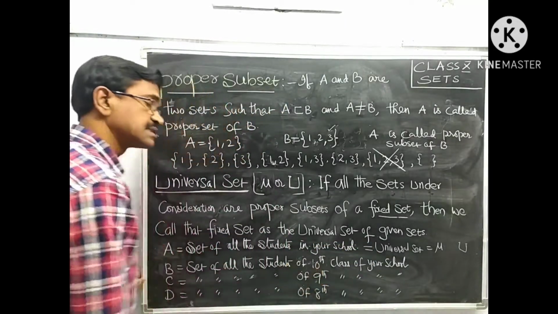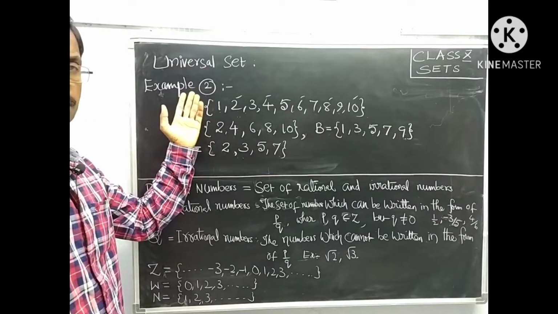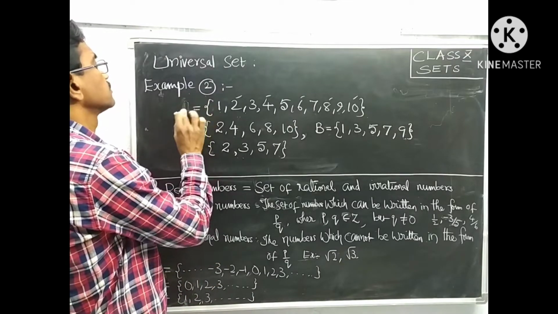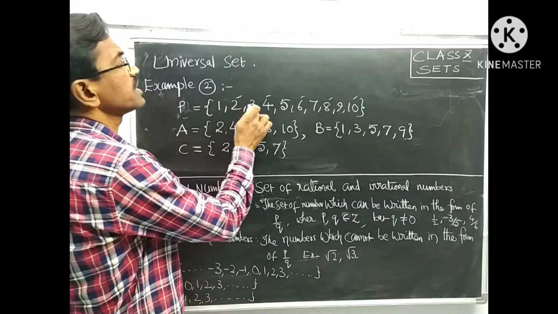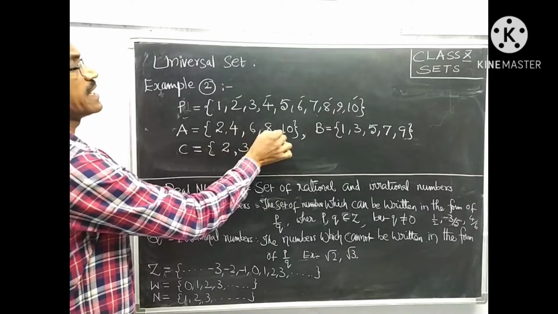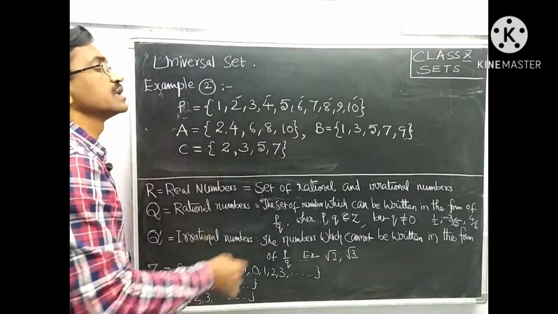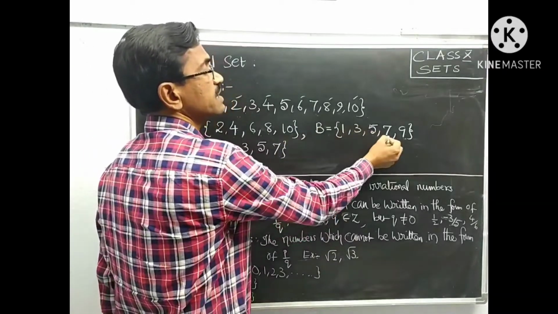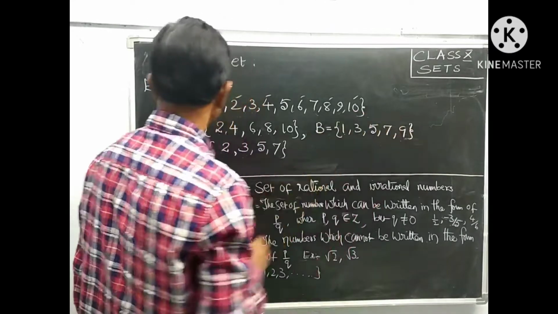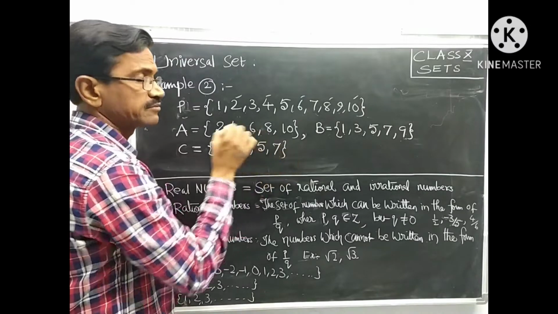All these given sets. Let us take an example for universal set. The second example. Let's take a set P equal to 1, 2, 3, 4, 5, 6, 7, 8, 9, 10, and A equal to 2, 4, 6, 8, 10, the set of even integers less than or equal to 10. B is equal to 1, 3, 5, 7, 9, odd natural numbers less than 10. C is equal to prime numbers less than 10.